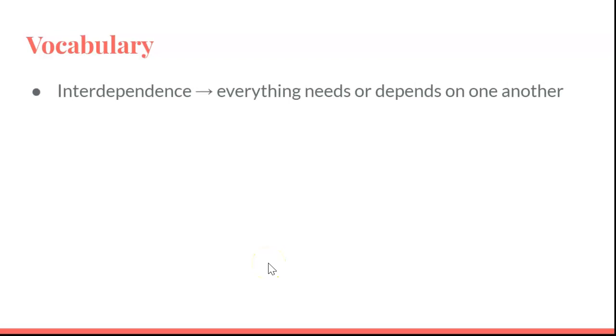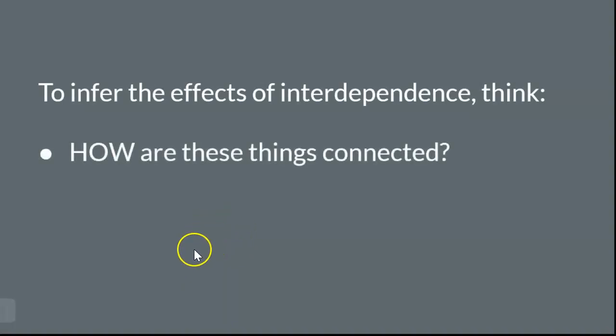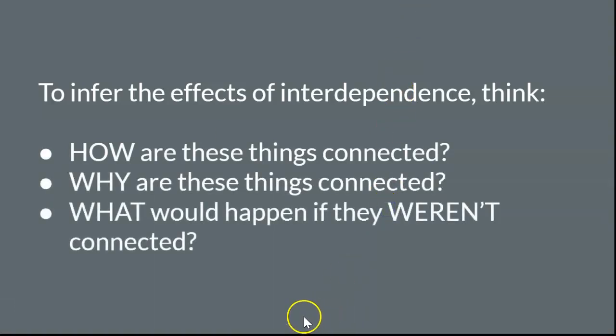Alright, so like I said, this is all about interdependence, okay? What interdependence is talking about is that everything needs or depends on one another in some way, okay? And this is especially apparent within our food chains and food webs of our ecosystem, right? So, to infer the effects of interdependence, we have to think about a couple things. How are these things connected? Why are these things connected? And then what would happen if they weren't connected?